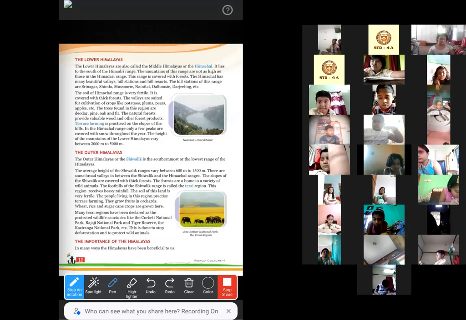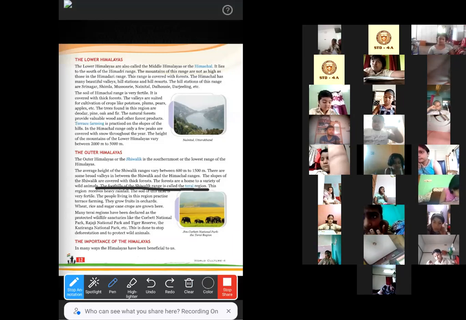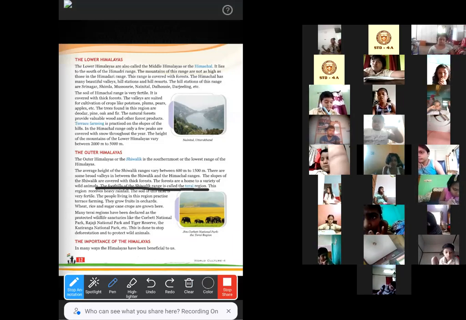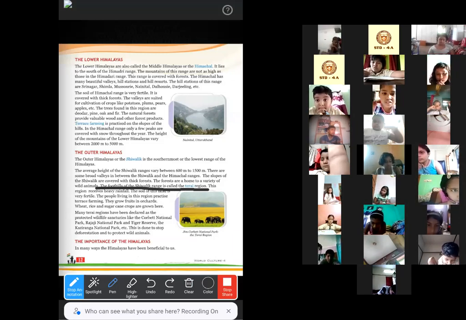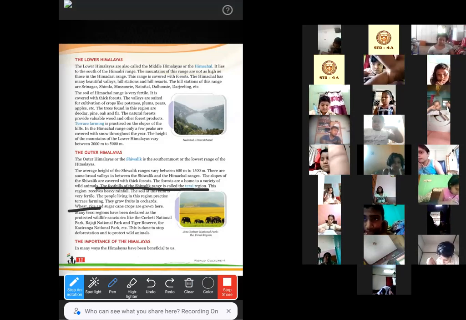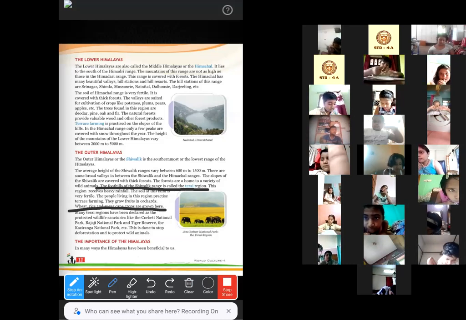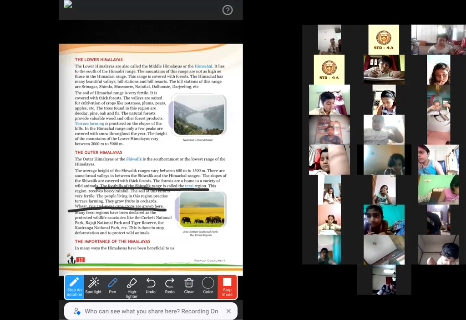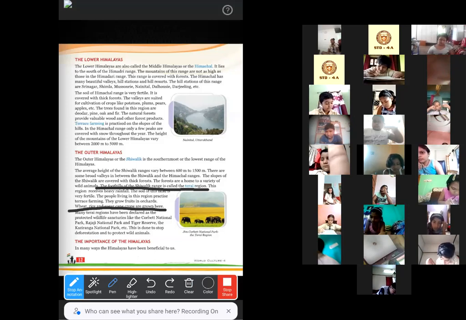The foothills of Shivalik ranges is also called the Tarai region. So these are some important sentences from which questions may arise. What are the crops that are grown in the Shivalik range? Wheat, rice, and sugarcane.